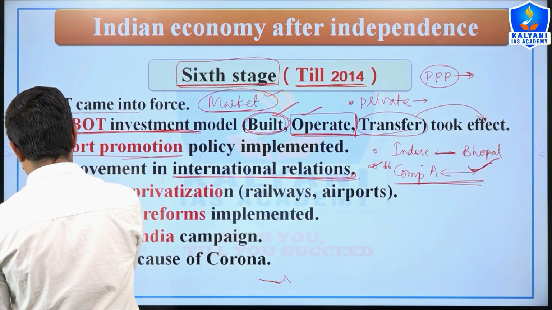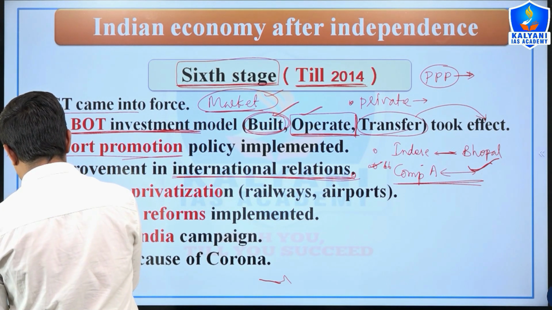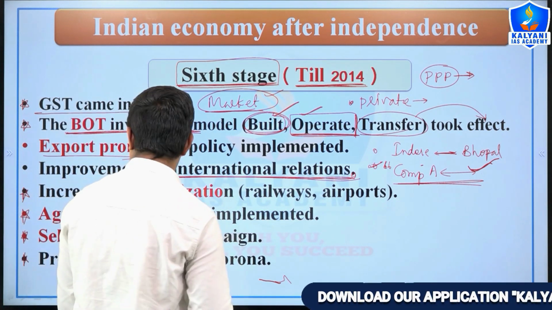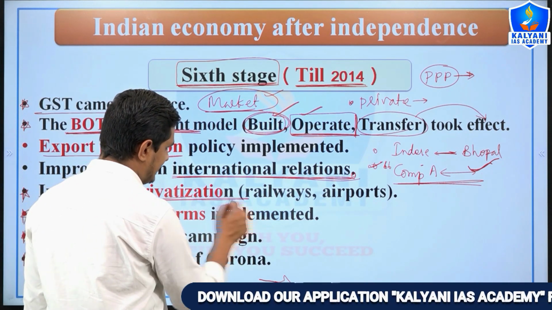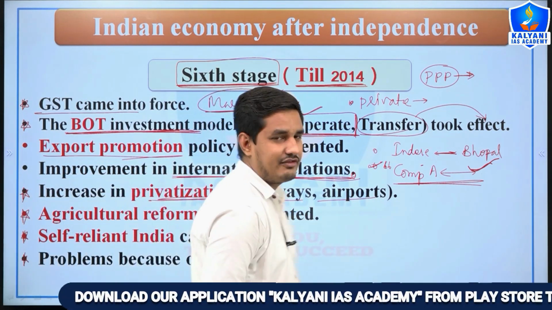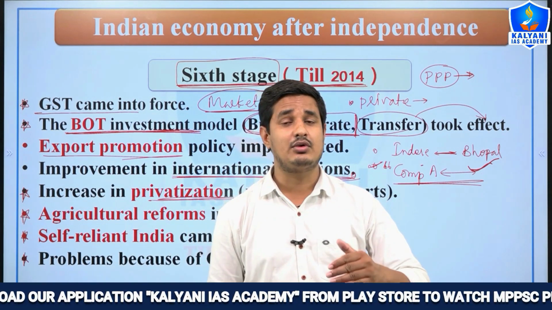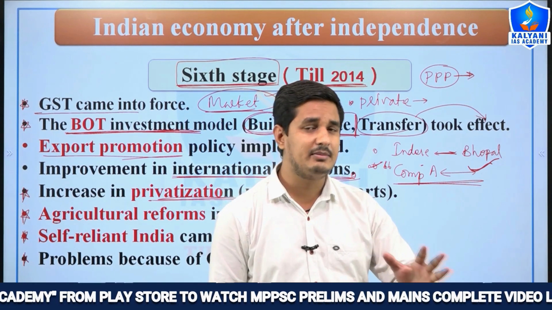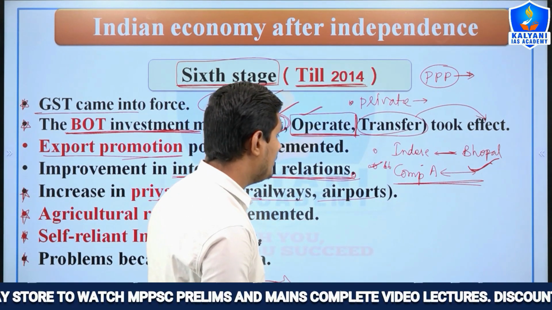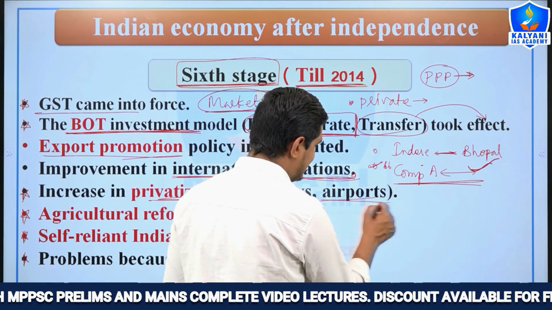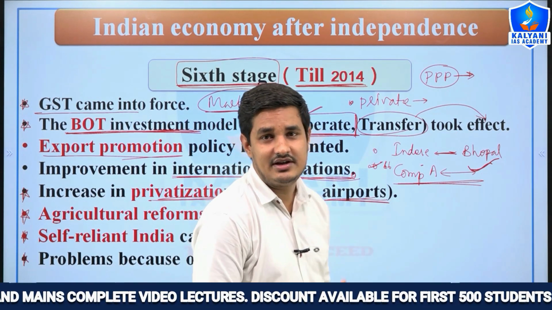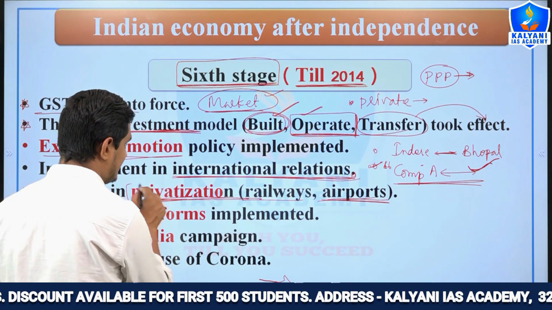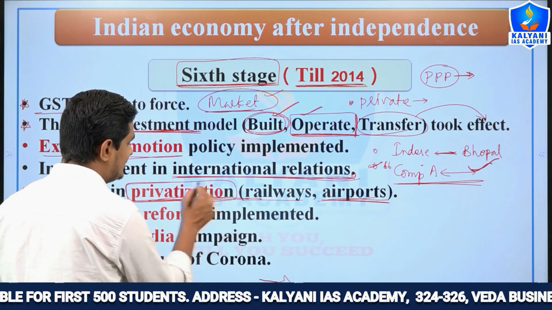Next, these are very current and important issues, right? Nowadays, there is an increase in privatization, right? Railways and airports. And this time, because of corona, the government does not have money, therefore the government is talking about strategic disinvestment or strategic privatization.